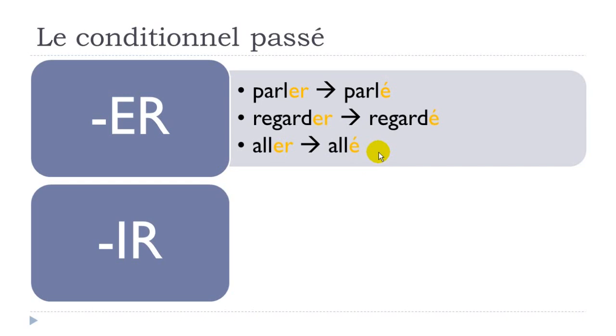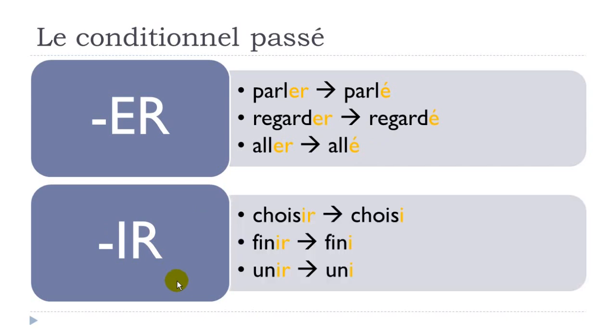Second group of verbs, so regular verbs, not all the ER verbs, okay? Quite easy as well. Let's take choisir. Choisir is to choose, IR, like that, and it will become I. Finir, to finish or to end, IR, and it will become I. Unir, to unite, IR, and it will become I. So it's quite easy, okay? Choisir, choisi, finir, fini, unir, uni.